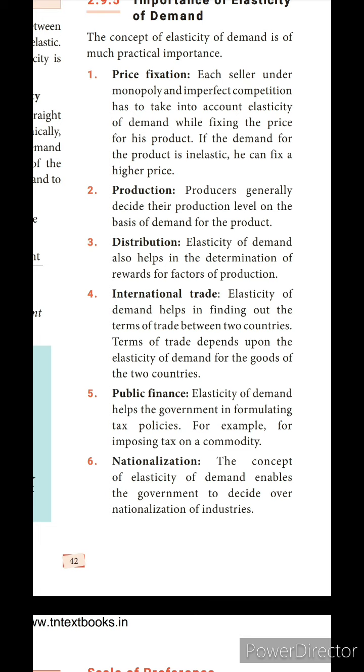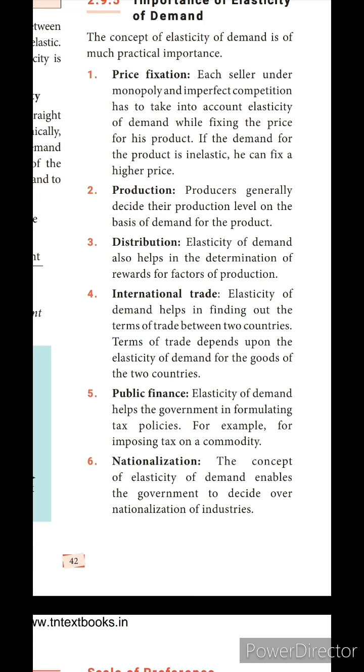Rewards means for capital the reward is interest. For land, rent is the reward. For labor, wages is the reward. And for the organizer, profit is the reward. That means how much we can distribute can be decided through the elasticity of demand of the product. International trade.